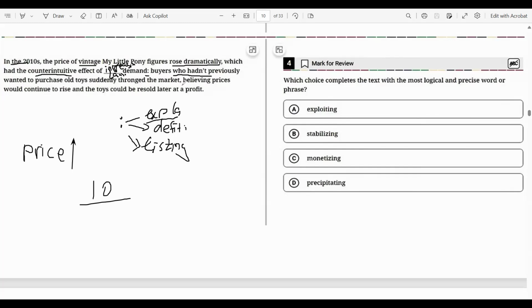Buyers who had not previously... even without knowing the effect that a price increase leads to a decrease in demand, you can still know, because College Board tests are created at a standard level, and everyone should be able to know by making reference to other parts, which is called statement and restatement.